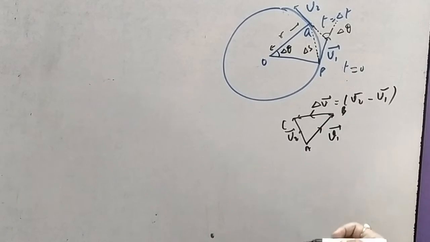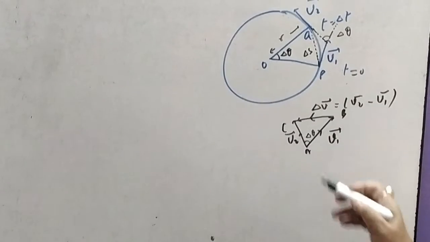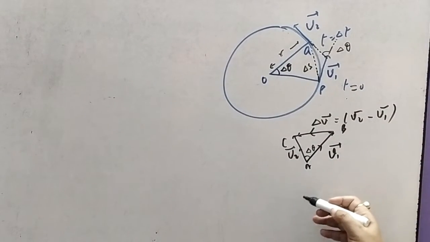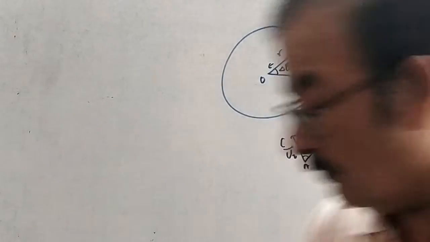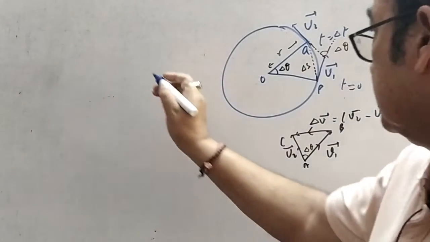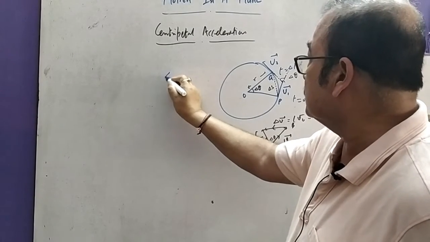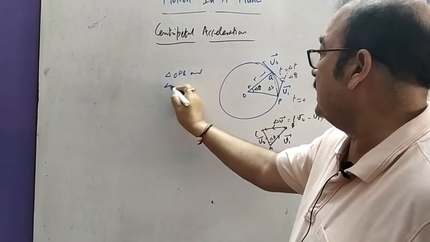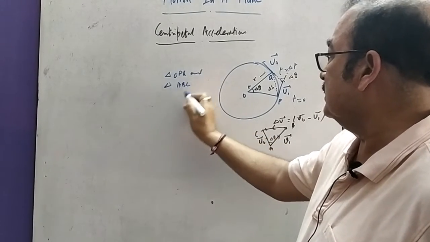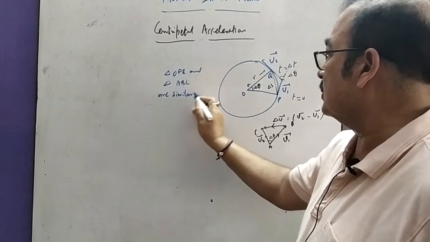Now just let us check that here the angle between them is delta theta, and they are equal because magnitudes of V1, V2 are equal, since the speed is constant, and here also the radii are equal. That means we can say that triangle OPQ and triangle ABC are similar triangles.